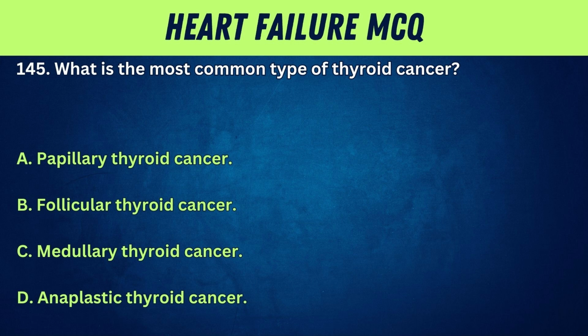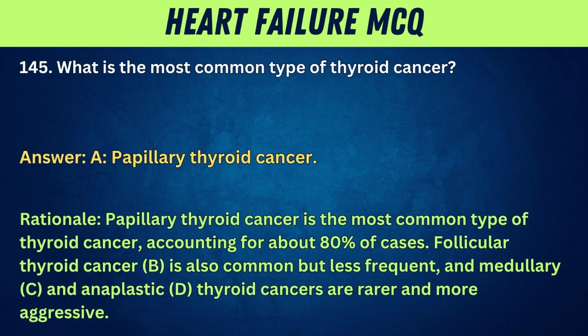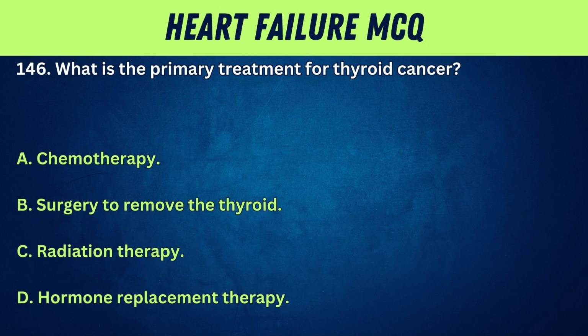145. What is the most common type of thyroid cancer? A, papillary thyroid cancer. B, follicular thyroid cancer. C, medullary thyroid cancer. D, anaplastic thyroid cancer. Answer: A, papillary thyroid cancer. Rationale: papillary thyroid cancer is the most common type of thyroid cancer, accounting for about 80% of cases. Follicular thyroid cancer, B, is also common but less frequent, and medullary, C, and anaplastic, D, thyroid cancers are rarer and more aggressive.